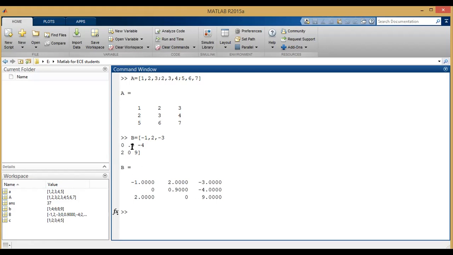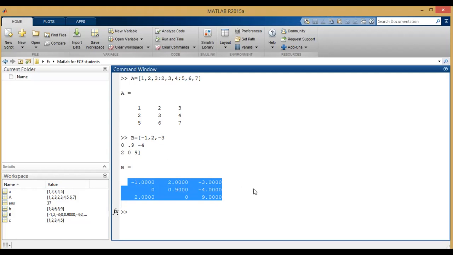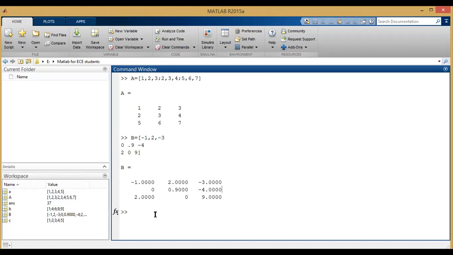Here, 0.9 is given as a decimal value. After the decimal point, the default number of decimal places will be 4. In MATLAB, it will give 4 values after the decimal point. Since we have 0.9 here, all the elements are displayed in decimal form. Like this, we can create a matrix.